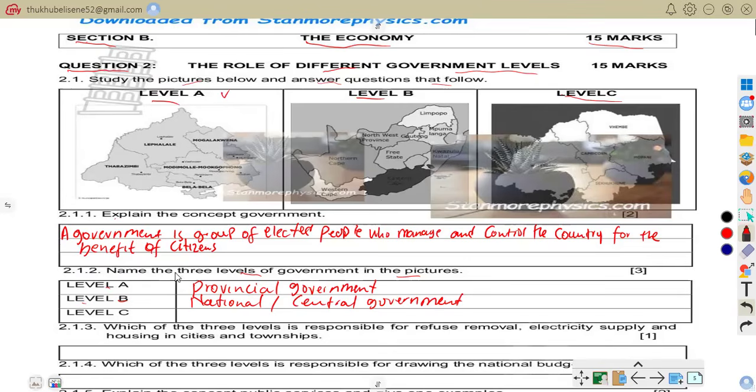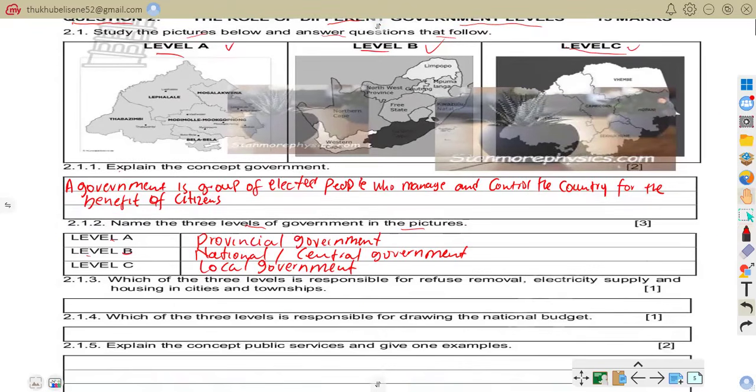Level C now is when we're talking about Vhembe, Mopani, and all those. Level C is local government. Local government provides services in towns and cities. For example, municipalities collect revenue and maintain streets. That is local government. So let us move on.